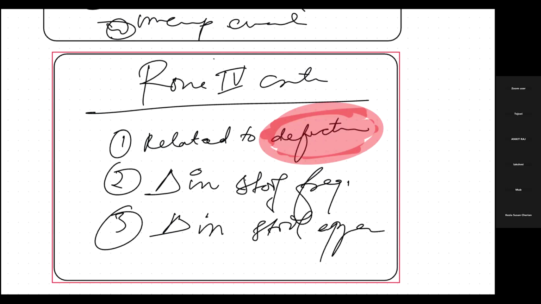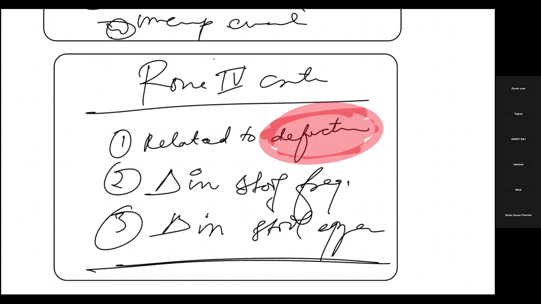If you get this, you can diagnose this condition as what? As irritable bowel syndrome. Okay, we can diagnose this condition as irritable bowel syndrome. So this was all about irritable bowel syndrome.